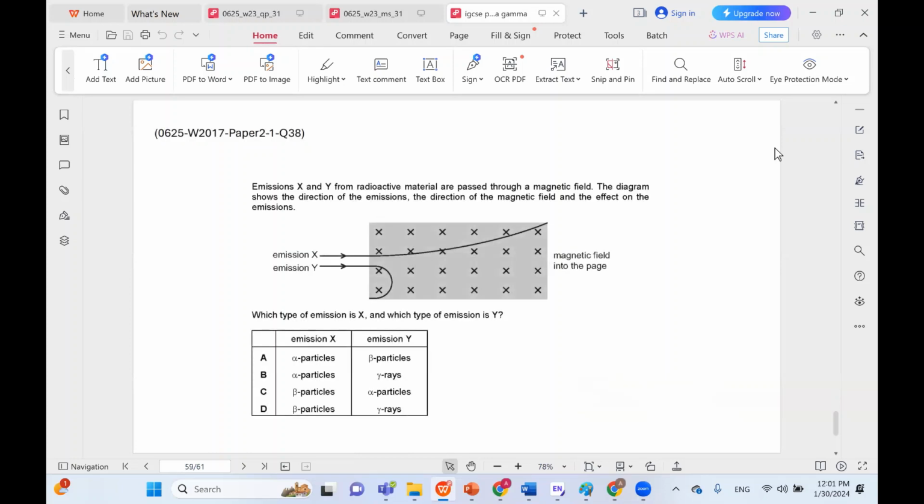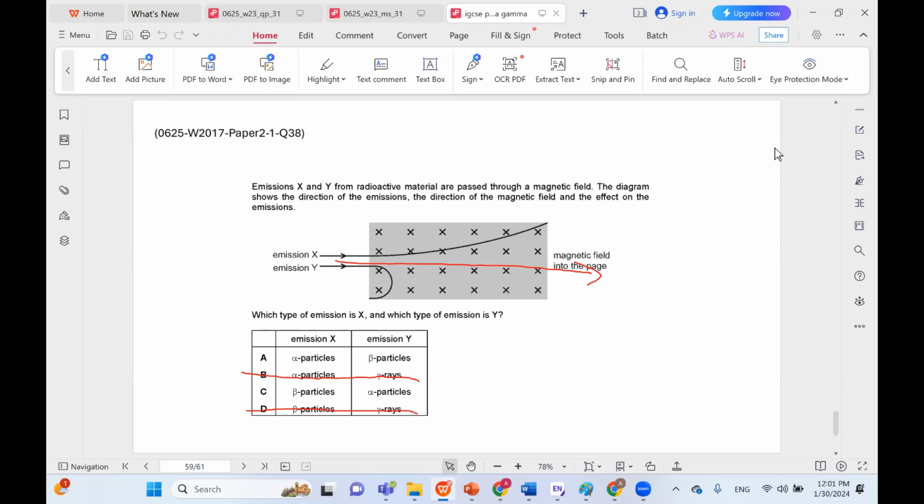Emissions X and Y from radioactive material are passed through a magnetic field. The diagram shows the direction of the emissions, the direction of the magnetic field, and the effect on the emissions. Which type of emission is X and which type of emission is Y? Of course, we know that gamma is not a possibility here because gamma would actually just pass through without any effect. So it's definitely not B and definitely not D. So which of these is correct? Is it A or is it C?